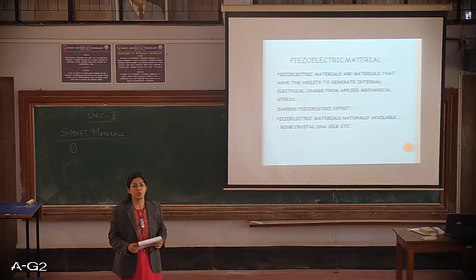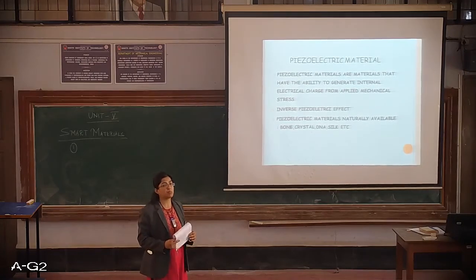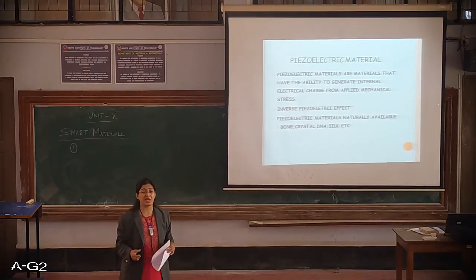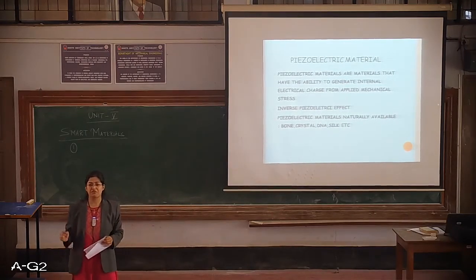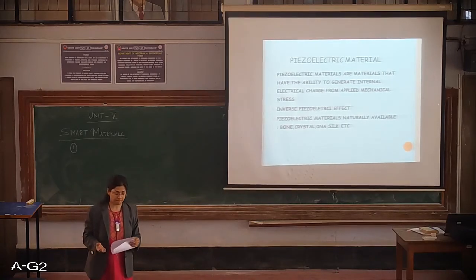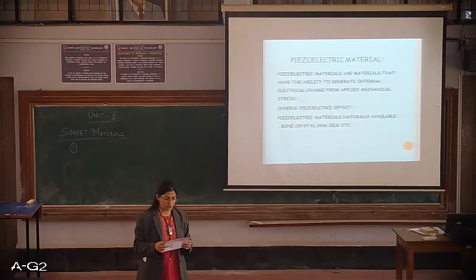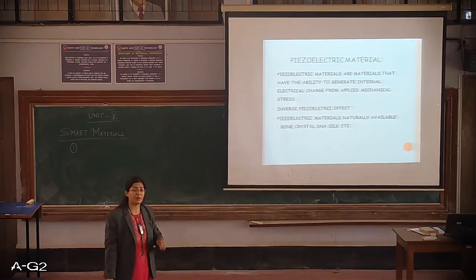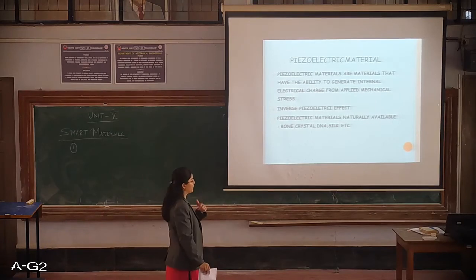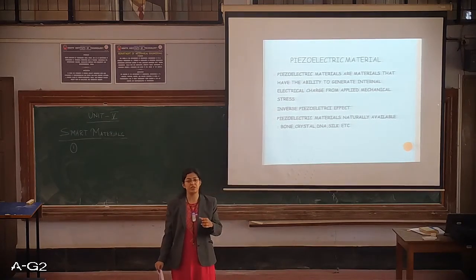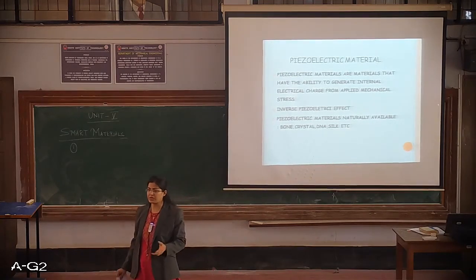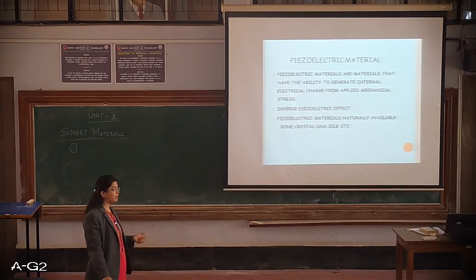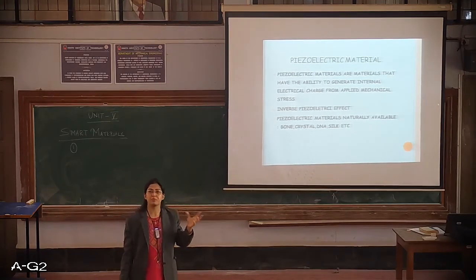Then they are used in nuclear industries as a safety enhancement material. They are used in structural engineering to evaluate durability. Whenever smart materials are used in civil engineering or construction sites, they can help you understand the durability.